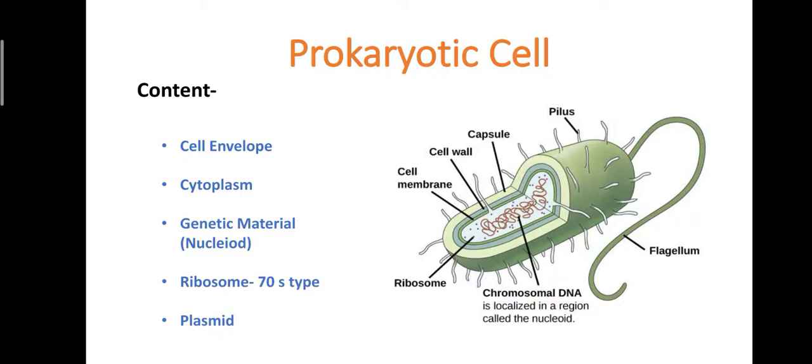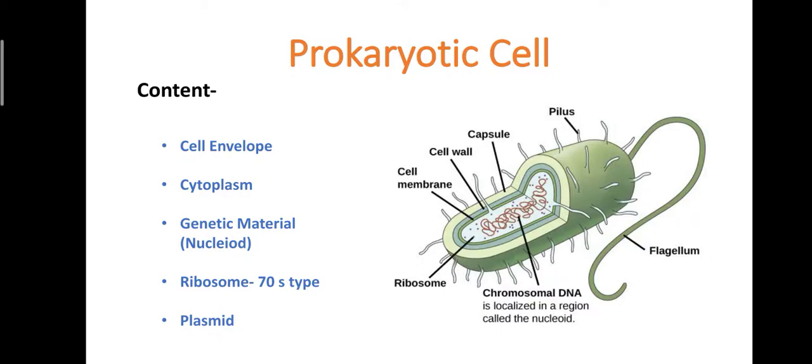Next, cytoplasm. You can see in the diagram the fluid, the ground substance, the matrix present inside the cell, which is called cytoplasm. Nucleus is absent, so nucleoplasm is also absent. In bacteria it is also called protoplasm, and it is called the physical basis of life, a statement given by Thomas Huxley.